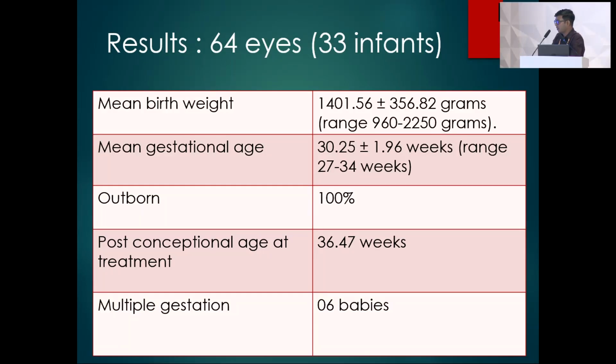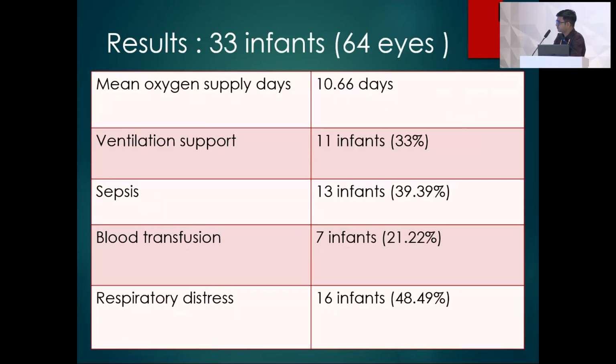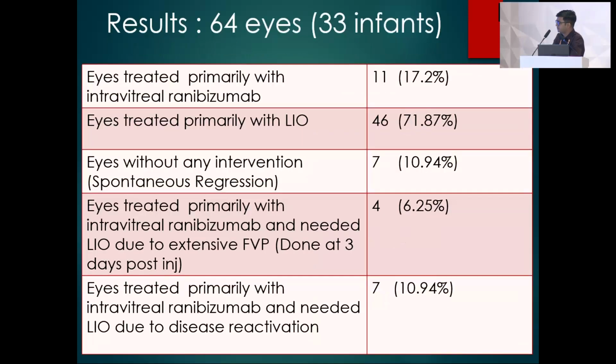All the patients were outborn, that is, they were not from our center, they were referred from outside. And 6 babies were twins. The mean oxygen supply was roughly around 10 days, and there were 11 infants who gave history of ventilation support, 13 infants sepsis, 7 infants blood transfusion, and around 48 to 49 patients gave history of respiratory distress.